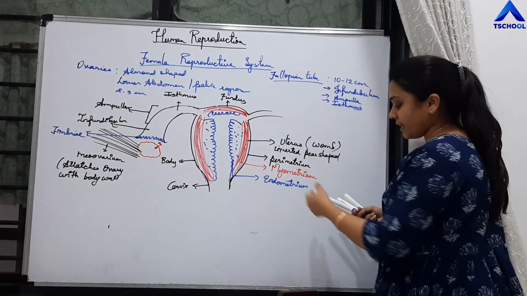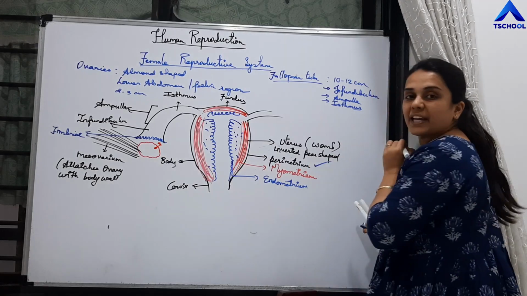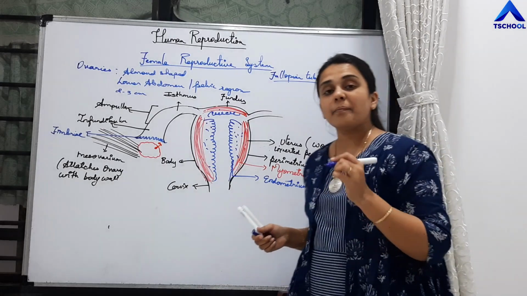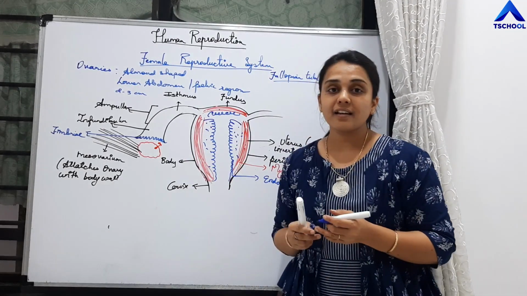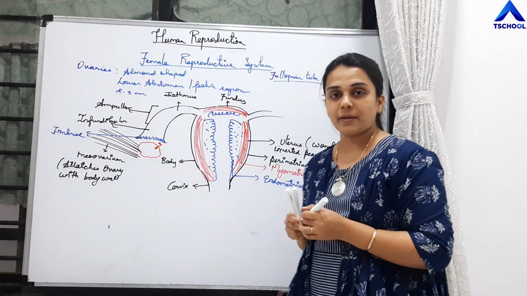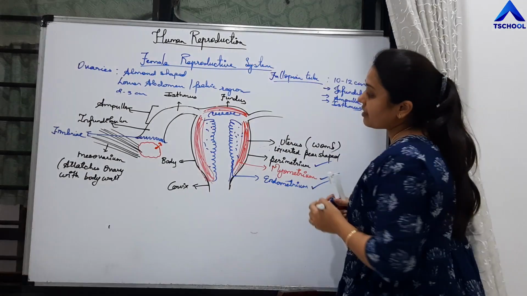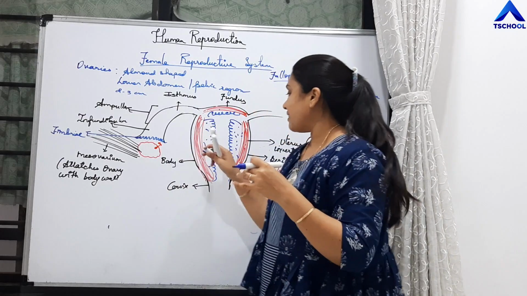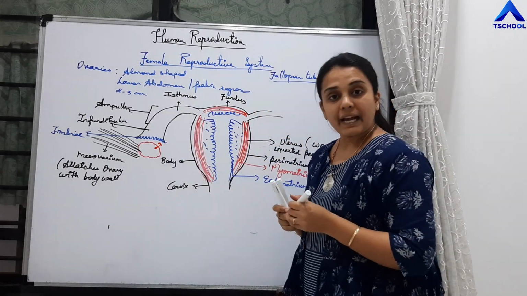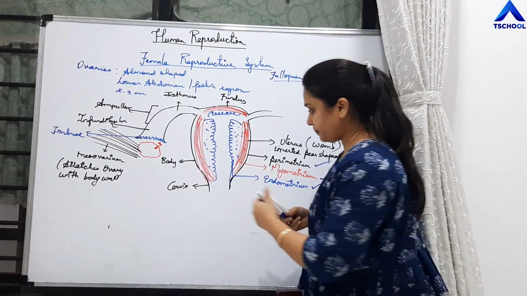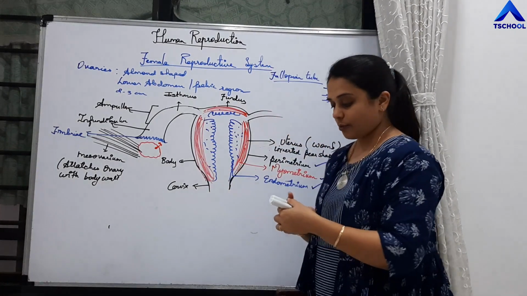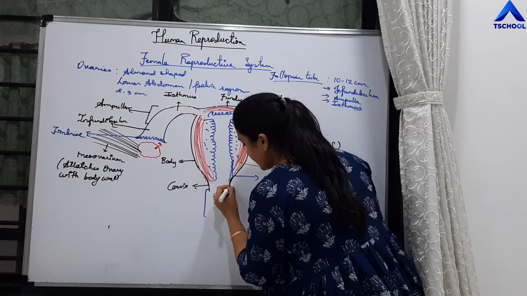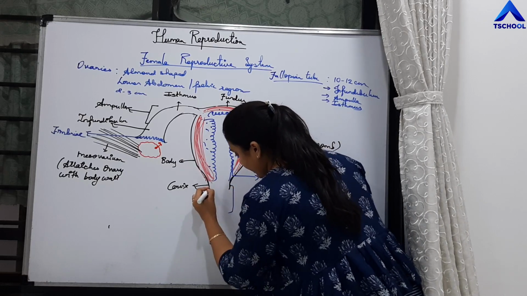So these are the three layers of uterus. Perimetrium is the outermost layer. Myometrium is the middle layer. It is a thick layer made up of smooth muscle fibers. And the innermost layer is highly convoluted, highly folded, and it is called endometrium. Then comes cervix, and the last part is the vagina, right?